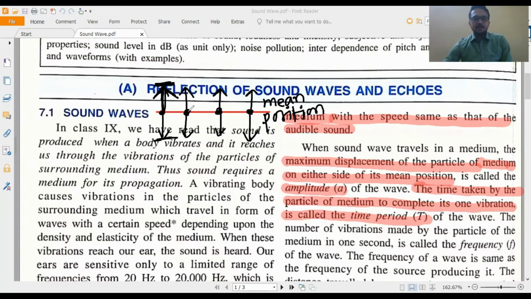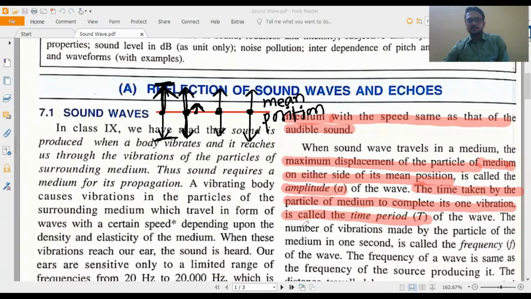And the time required, suppose the particle is starting from here. It goes up, again comes back to mean, goes to the other side, then again comes back to mean. That is called one complete oscillation. At t equal to 0, suppose the particle is going up, and after completing one oscillation, the particle will again go in the same direction, up. Then we call it one oscillation. The time required to complete one oscillation is called time period.